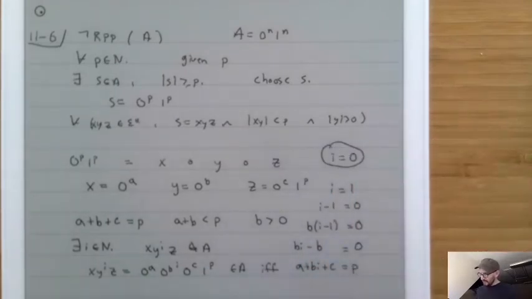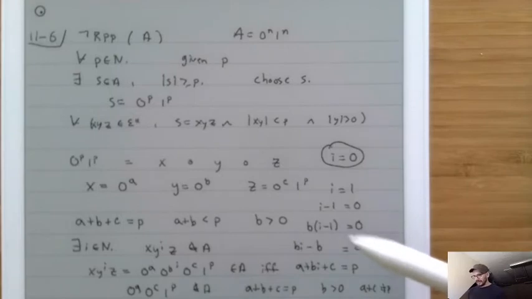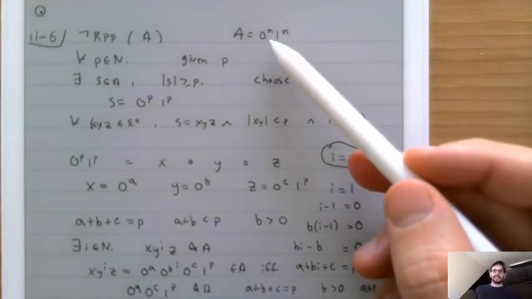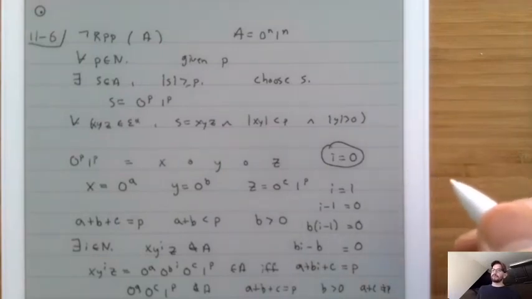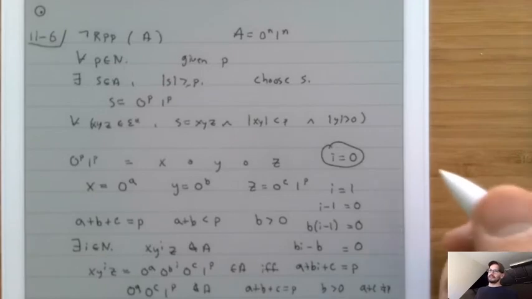And in that case, we know that the string that would pop out would be 0a, 0c, 1p. And we know that that is not inside of A because we know that a plus b plus c is equal to p, and b is greater than 0, so therefore a plus c cannot possibly be equal to p. Thus we've shown that the language 0 to the n, 1 to the n, which is definitely a subset of the possible strings, does not have the regular pumping property, and therefore is not a regular language.